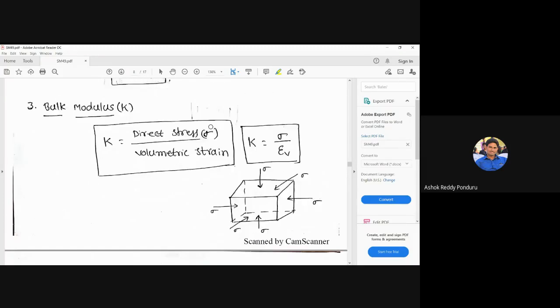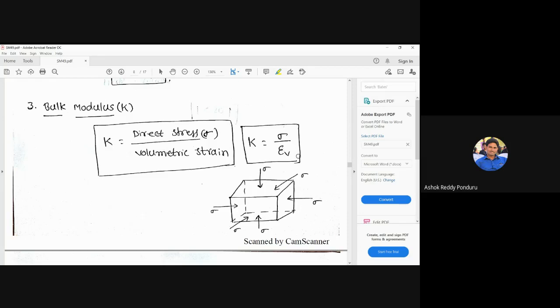And next one, suppose for example, I am considering an incompressible material. Suppose for example, rubber is an incompressible material. For an incompressible material, the value of K, the bulk modulus, is how much here? Now we can look at this expression.